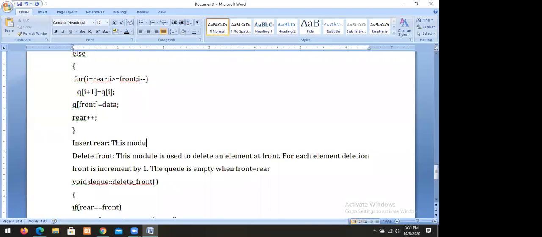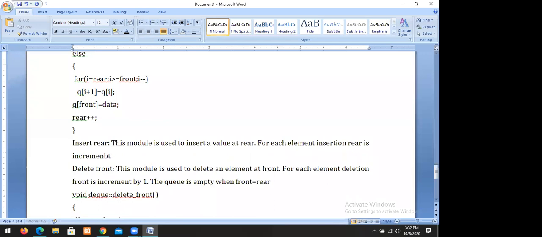This module is used to insert a value at rare. For each element insertion, rare is incremented by 1.